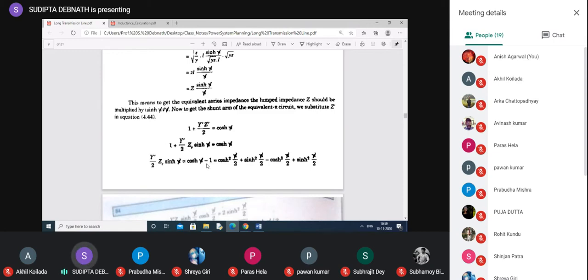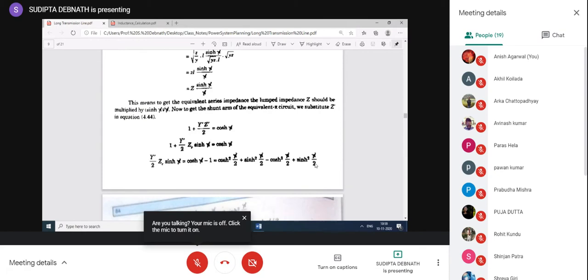And what is 1? 1 is actually cosh square gamma L by 2 minus sinh square gamma L by 2. Okay, so minus is there, so one minus is here, another is here. Up to this, is it clear? Yes, ma'am. Okay, this is nothing but rearrangement.